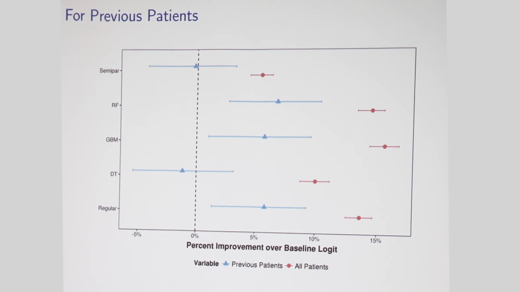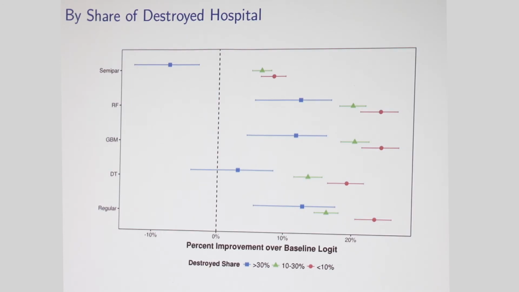Next, I'm going to look at subgroups by the predicted share of the destroyed hospital, had it not been destroyed. So here, red are people where the probability they would have gone to the destroyed hospital using the bin model is less than 10%, and blue is people whose probability is greater than 30%, and we see a sharp deterioration, right? For people whose probability of going to the destroyed hospital is less than 10%, the machine learning models are about 25% better. If we look at people whose probability was above 30%, that gets cut in half to about 12% better.